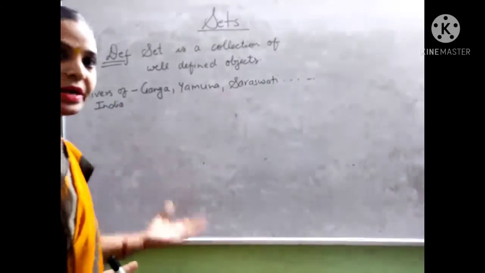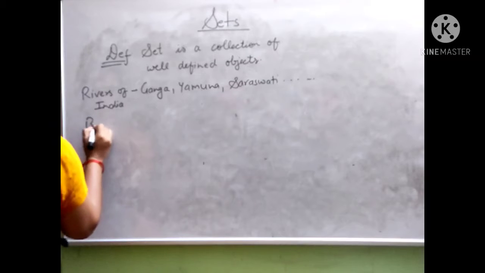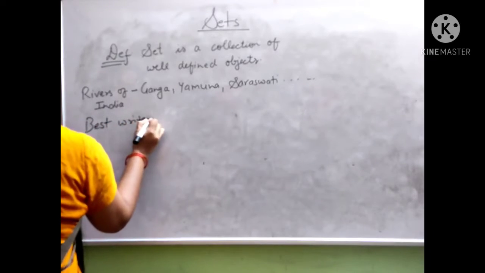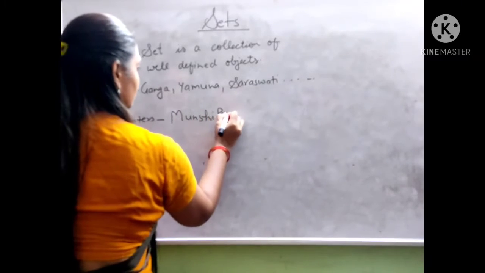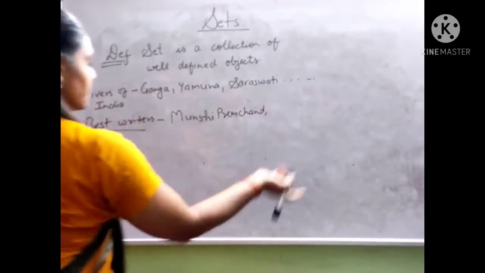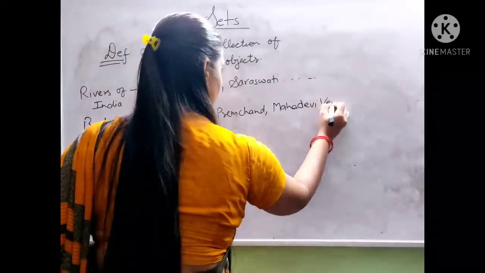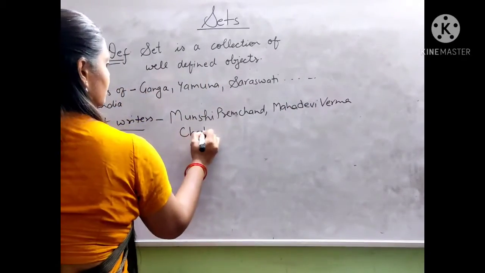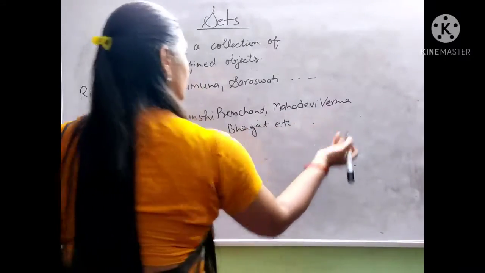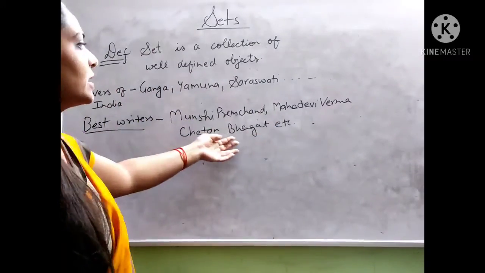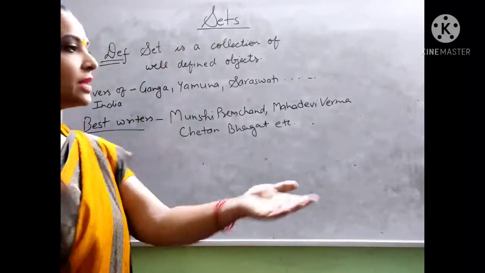If I said to you write down the best writers of the world, I would say Munshi Premchand, Mahadevi Verma, Chetan Bhagat, etc. I can write so many writers over here, but in my opinion these are the best writers, and in your opinion the writers may be different.